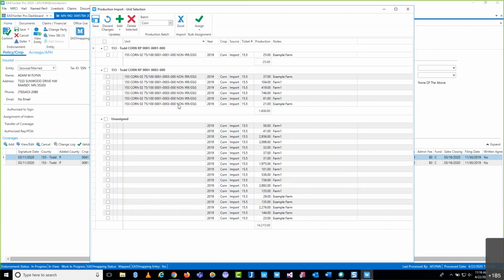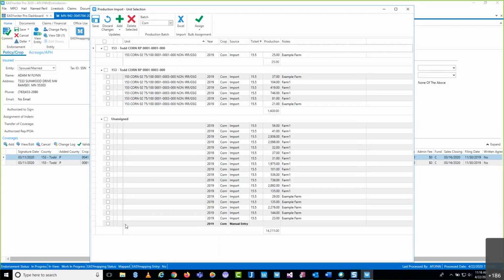I did say there's two ways to do this, and the other way is you can actually manually input this in. And the way you would do that is this green plus sign here. So instead of first clicking the Excel spreadsheet, we can select the add button. You'll see here that then creates an additional line.